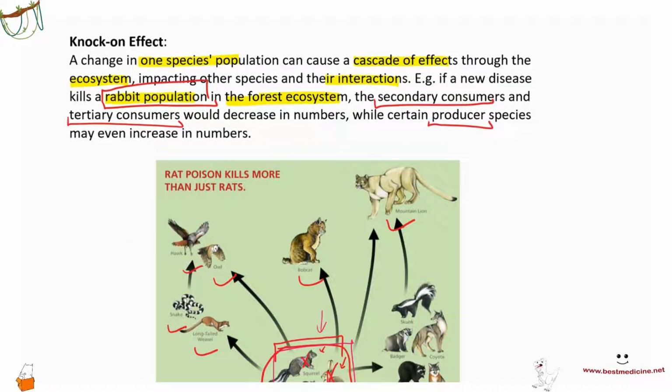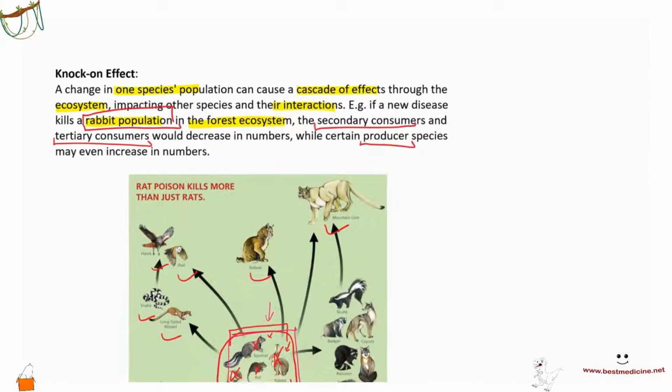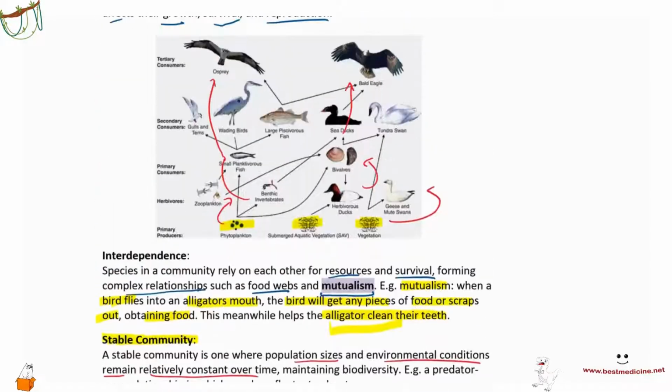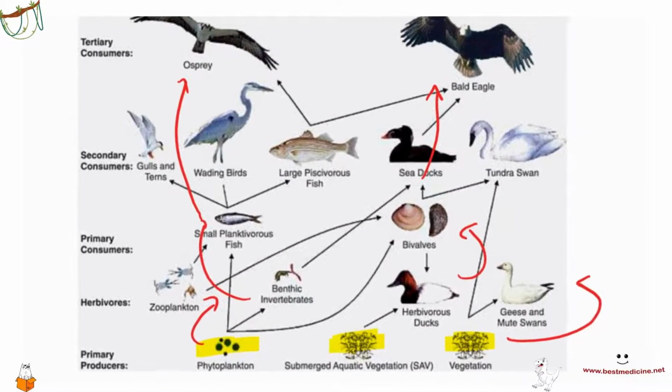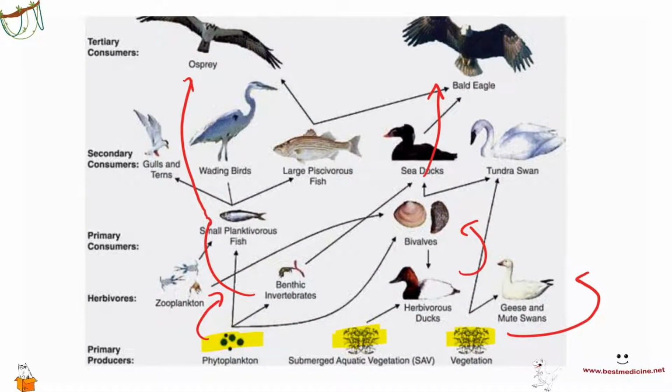Okay? Let me just quickly explain to you what primary, secondary, tertiary consumer is again. Producers are those that produce food, such as plants. The producers are always plants.